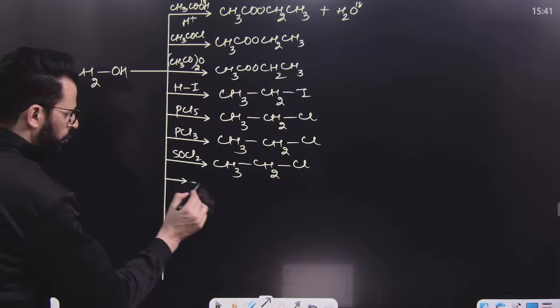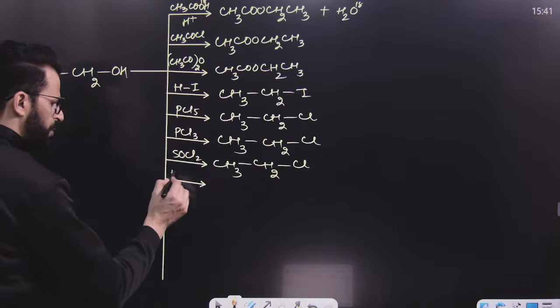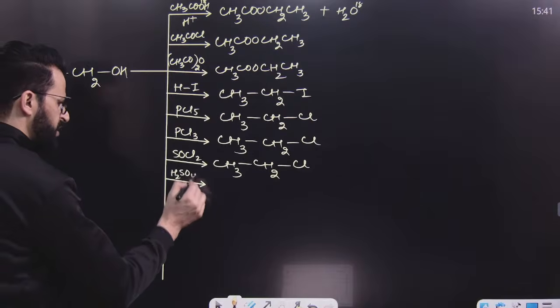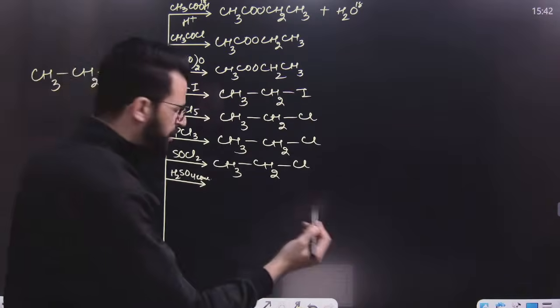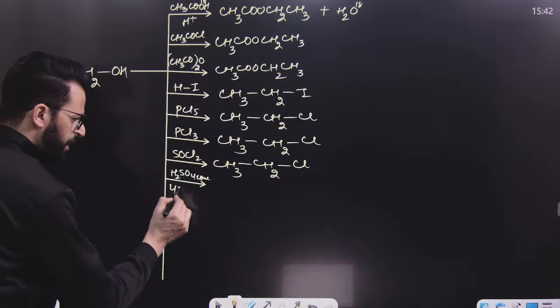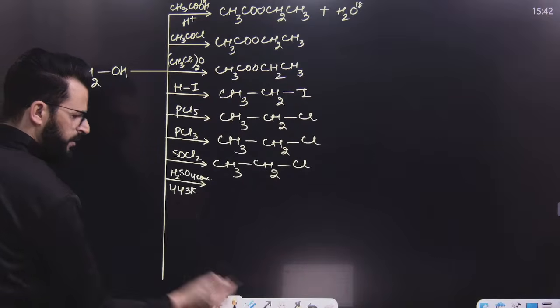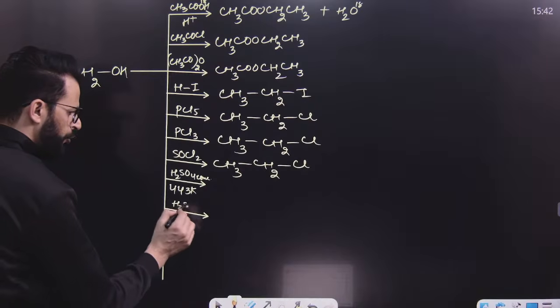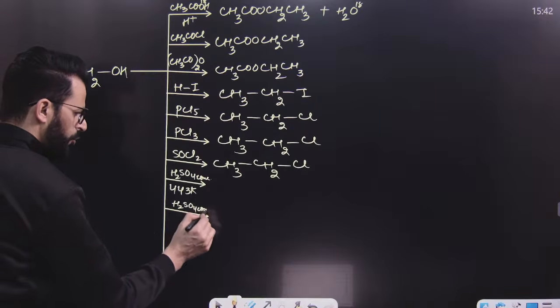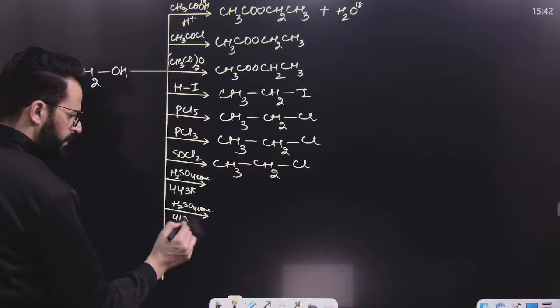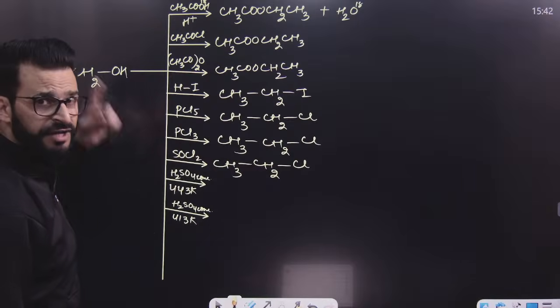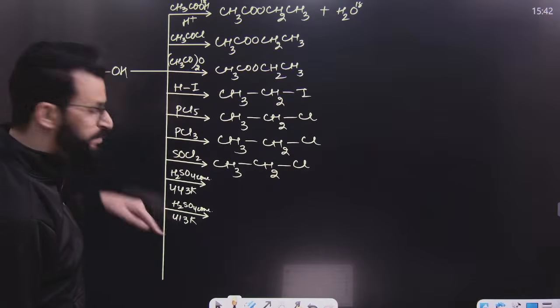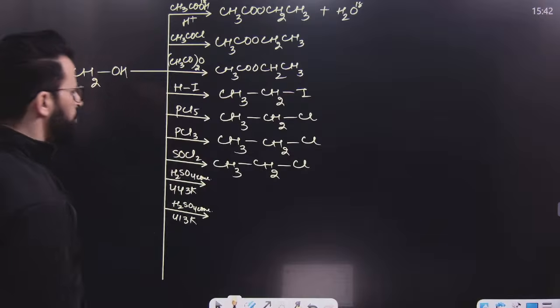If this alcohol is treated with a protonic acid like H2SO4 or H3PO4 at a temperature of 443 Kelvin, and if it is treated with the same reagent but at lower temperature, have a look: higher temperature favors elimination and lower temperature favors substitution.